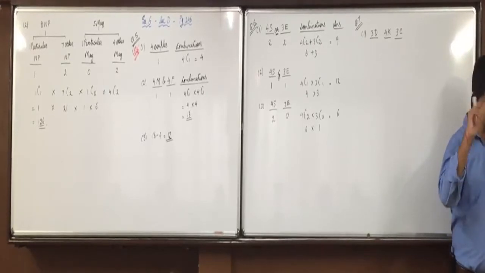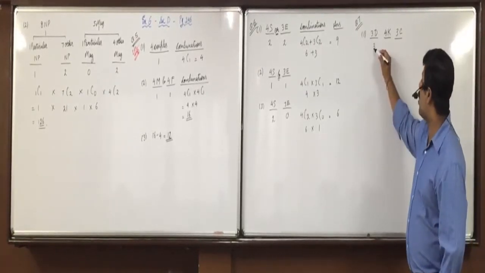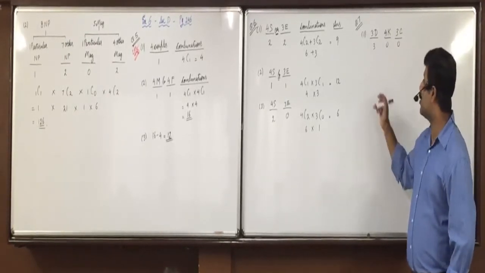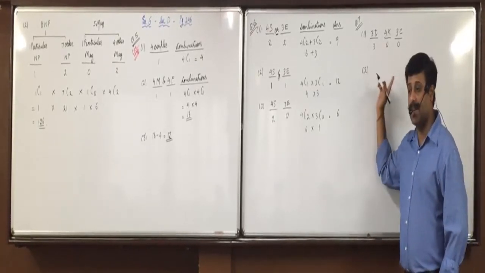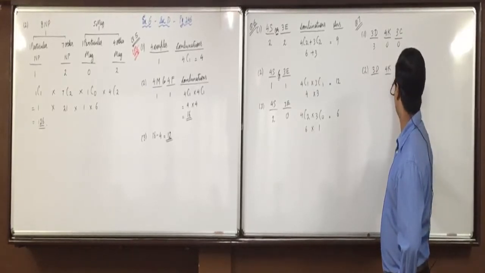Okay, first option, Shlok, all are dolls. Correct, all are dolls means 3 dolls and no kitchen sets and no cars. So 3C3 into 4C0 into 3C0. Did everyone understand this? Now again 3 dolls, 4 kitchen sets and 3 cars.